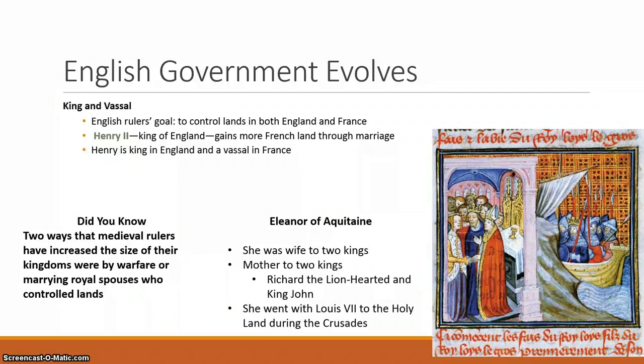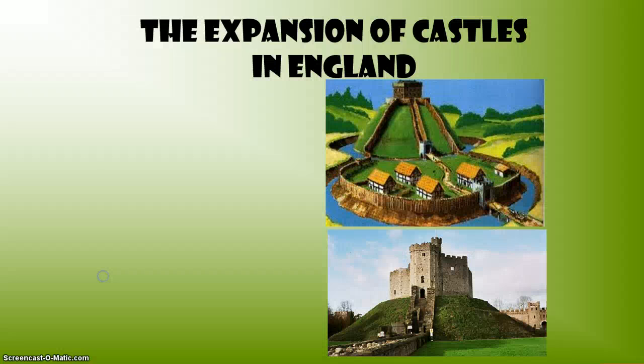Eleanor of Aquitaine, an area located on the western side of France, was controlled by England. Her marriage to Henry brings about the alliance between France and England. She also is noted for the idea that she married two different kings. She was also the mother of two different kings, Richard the Lionhearted and King John.